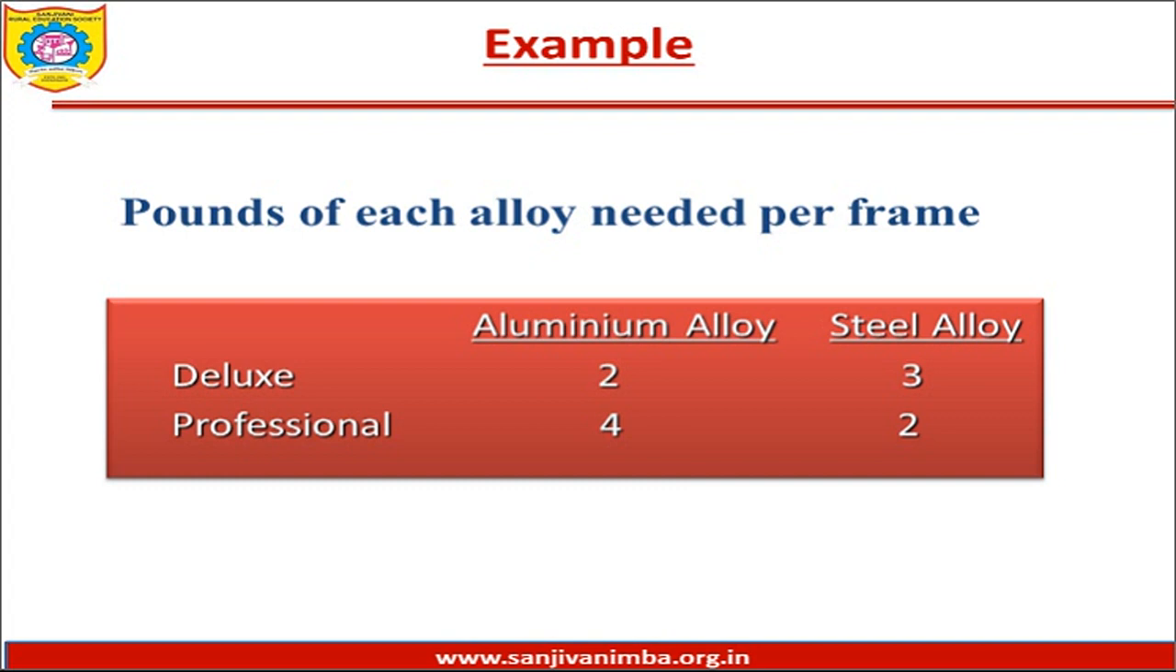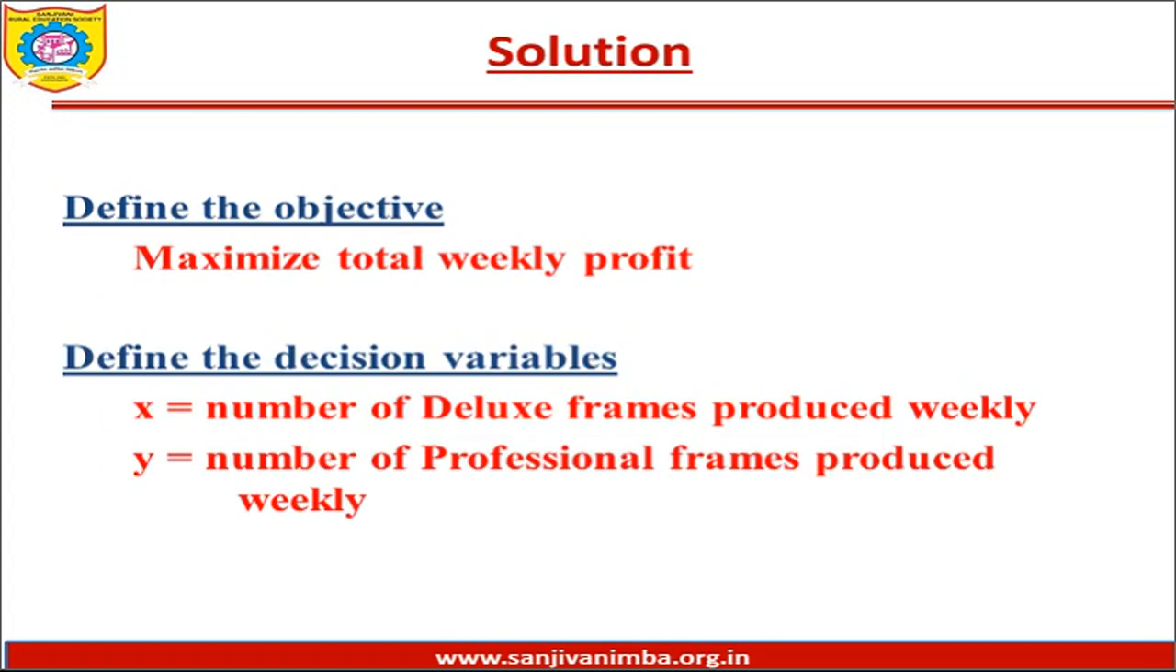तो यहाँ पे हमें पता है कि we have to maximize the total weekly profit of the company. So that is our objective. Okay, so let us convert that objective into objective function. But before that we will require the variables to get identified. So in this case, our variables would be X, that is number of deluxe frames produced weekly, and Y, number of professional frames produced weekly.